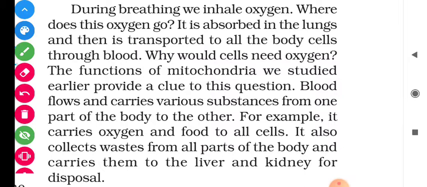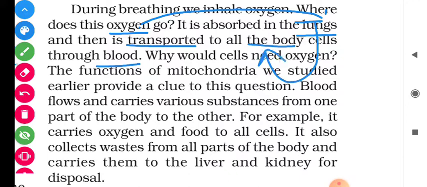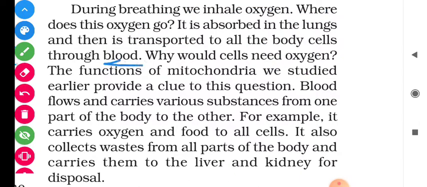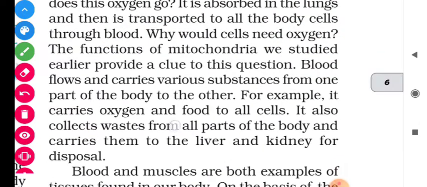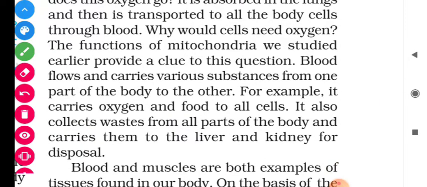So first oxygen goes inside the lungs, then it is transported to the various body cells through the blood. So oxygen reaches the various body organs and cells via blood.